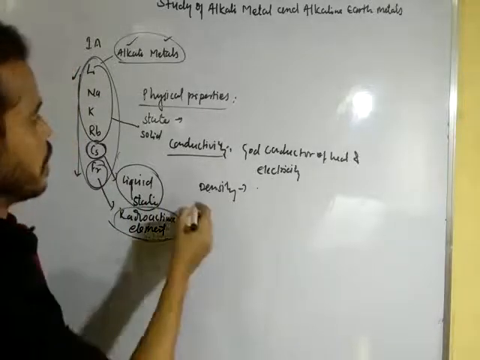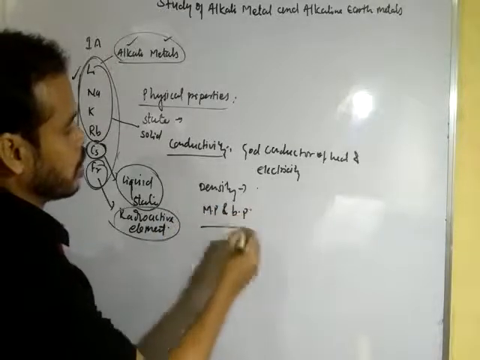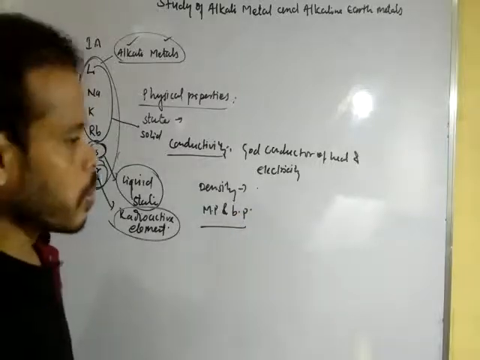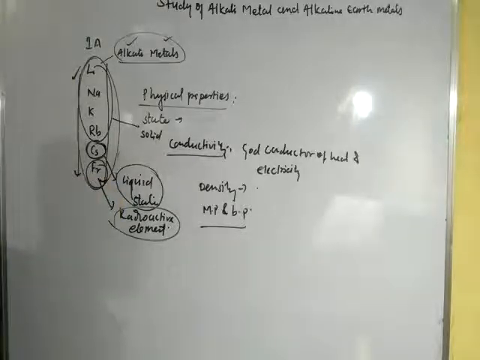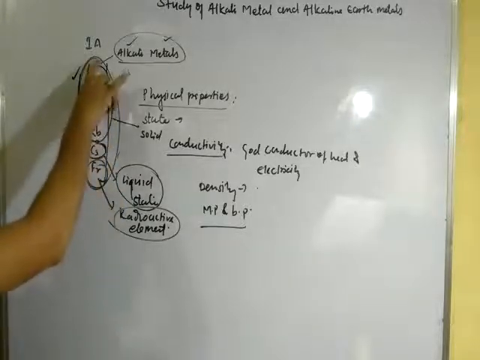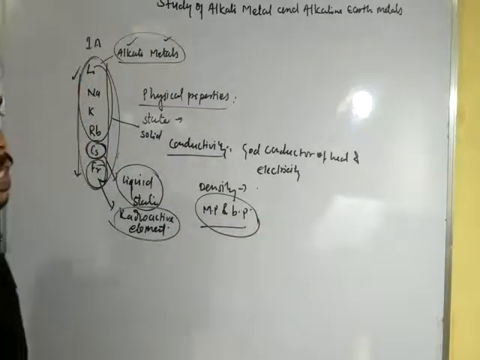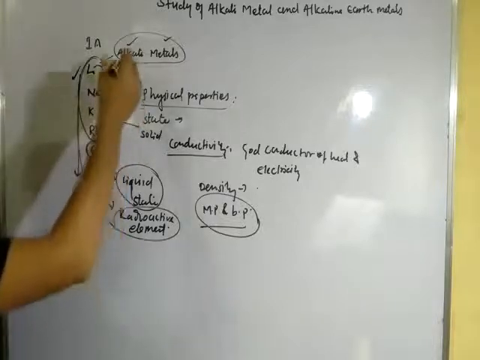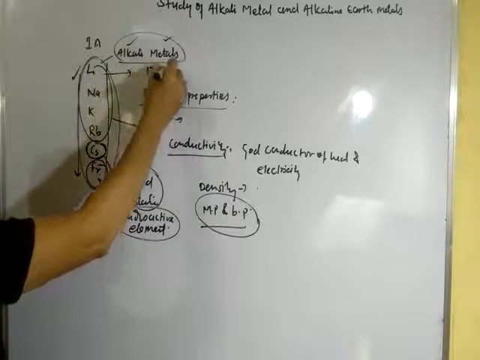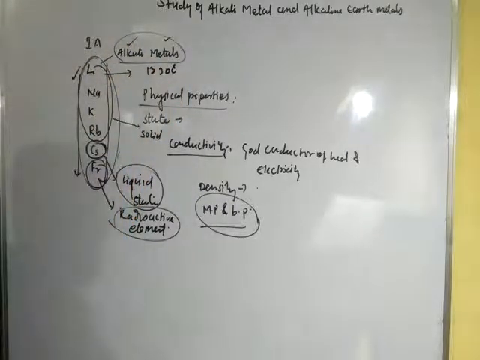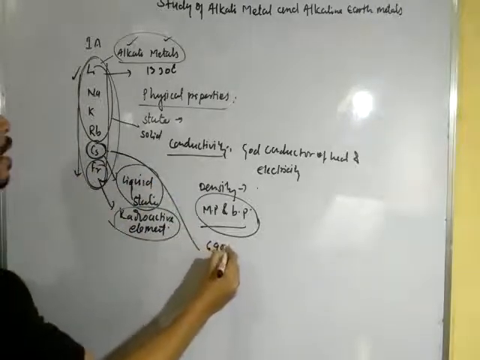Okay, one more thing is melting point and boiling point. They also decrease as we move from top to bottom in the first group. Lithium has a boiling point of 1330 degrees Celsius, while cesium has a boiling point of 690 degrees Celsius.